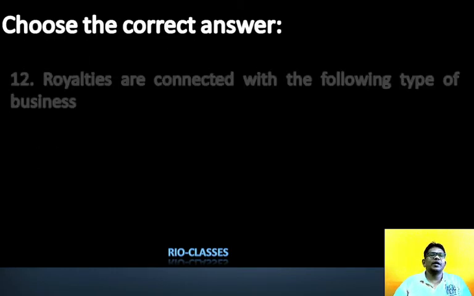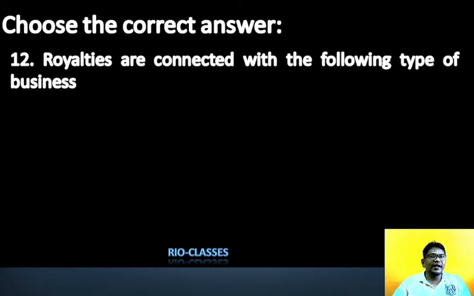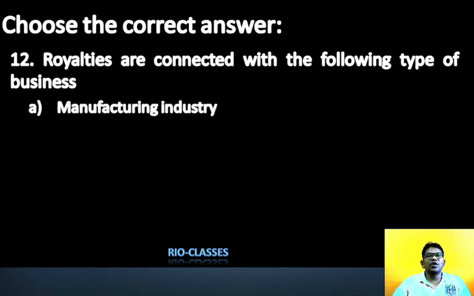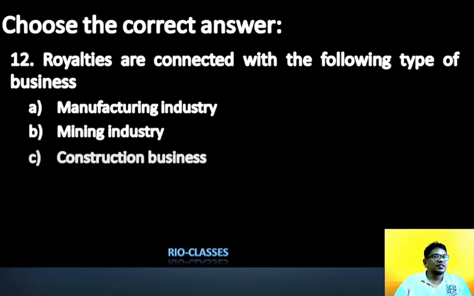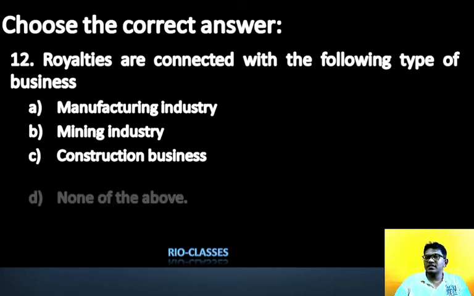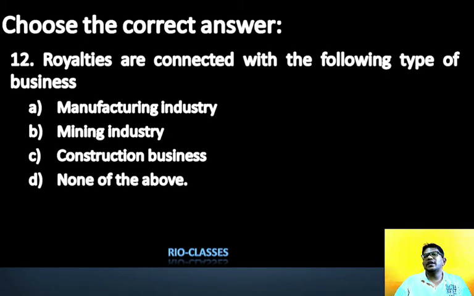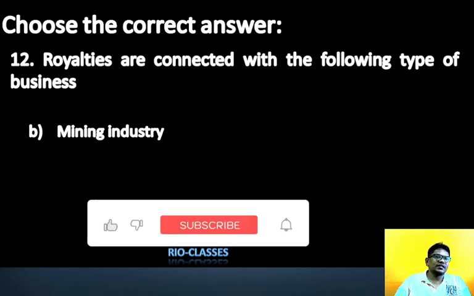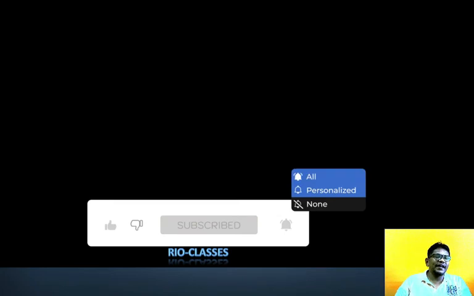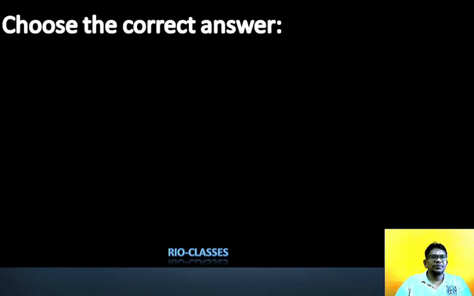Next question, my dear student, we have question number 12. Royalties are connected with the following types of business: manufacturing industry, mining industry, construction industry, none of the above. You know that, right? Royalties are connected with the mining industry. Remember, my dear student, royalties are always connected with the mining industry. Even we can see publication, but according to the options, it is mining industry.